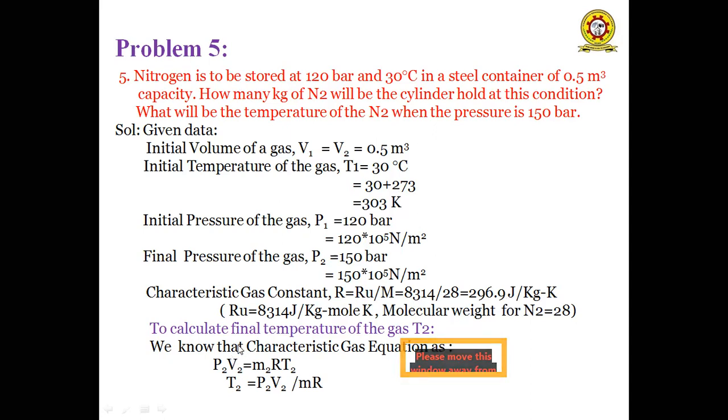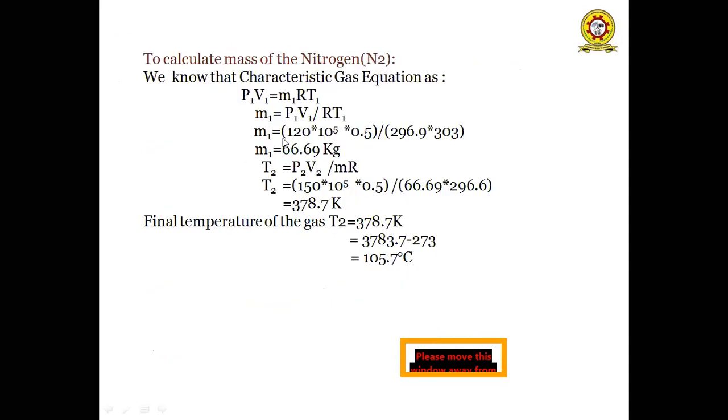So we have to calculate the final temperature of the nitrogen gas. How do we calculate the final temperature? From the characteristic gas equation, PV is equal to MRT. By applying the final condition, P2 V2 is equal to M2 R T2. From that, T2 is equal to P2 V2 by MR. So before calculating the temperature, we have to calculate the mass. To calculate the mass of the nitrogen, we know the characteristic gas equation P1 V1 is equal to M1 R T1 by the initial condition. From that, M1 is equal to P1 V1 by R T1.